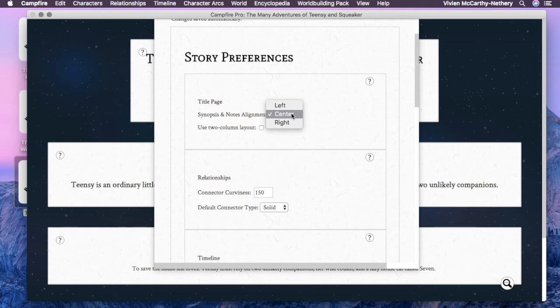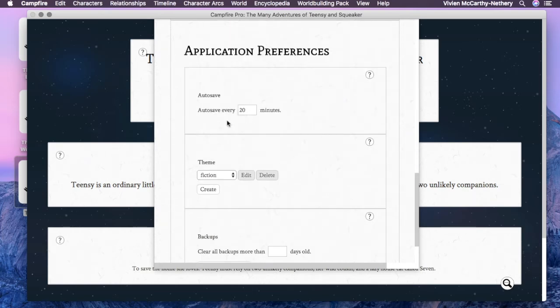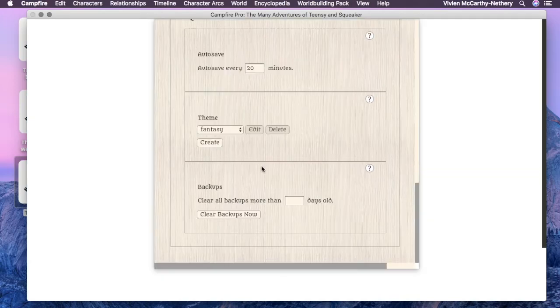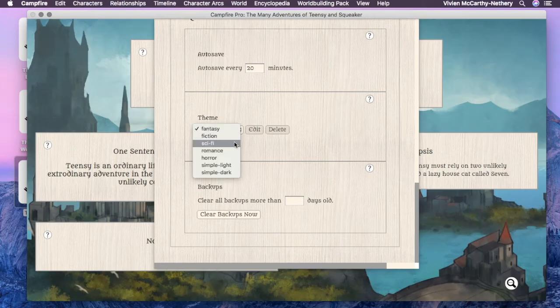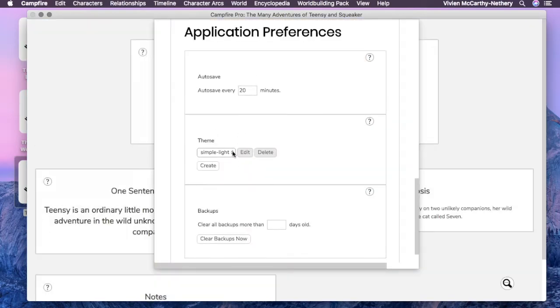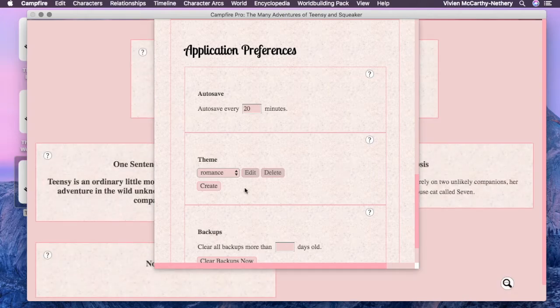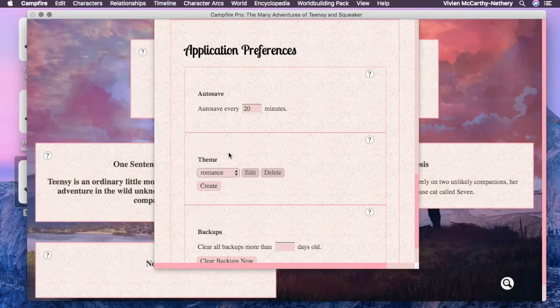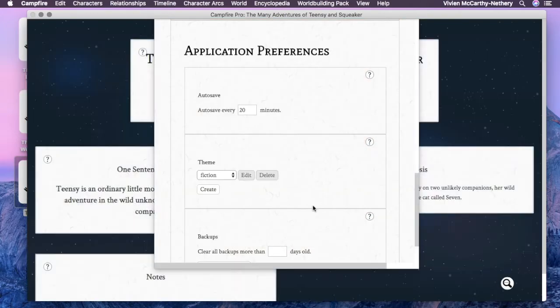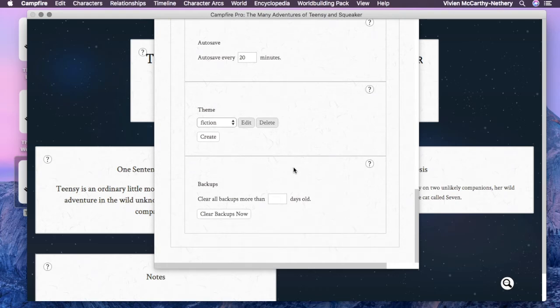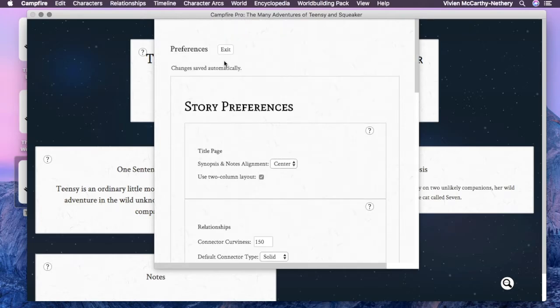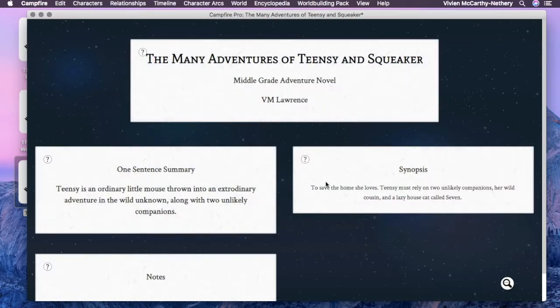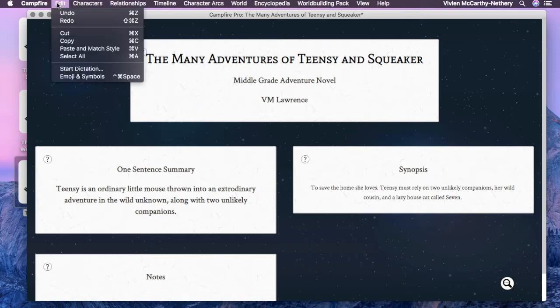So this is the story preferences area. There's things you can change here. You can make it a 2-column panel. You can make some different themes. So there's fantasy and sci-fi. This background space changes as you change the theme. These are preloaded themes. There are more themes that you could put in. You could actually upload your own, customize your colors. It's really neat. I like the spacey one though. That's the default for novel, so I like to leave that there. There's just a bunch of different settings you can set up there.